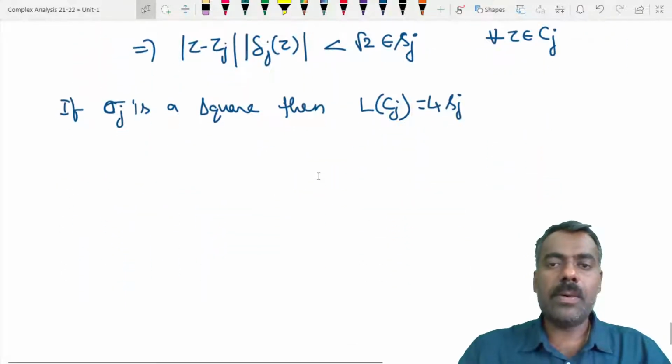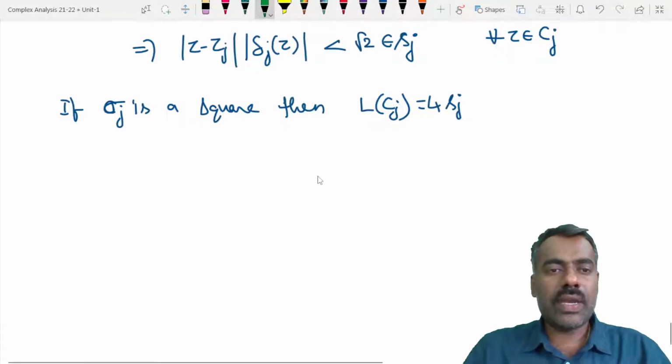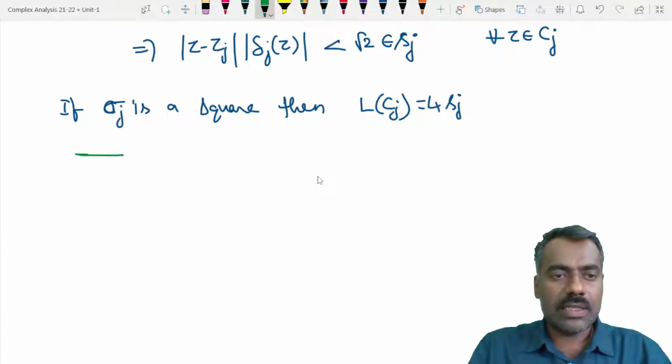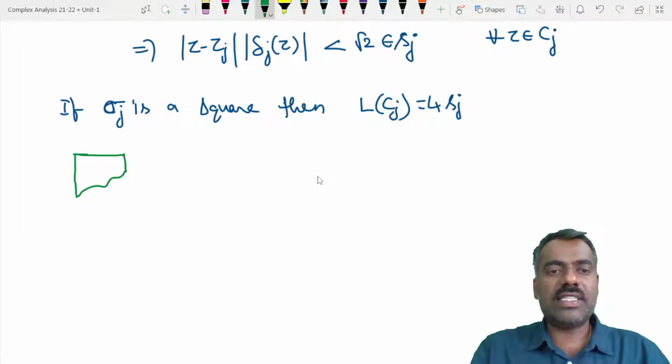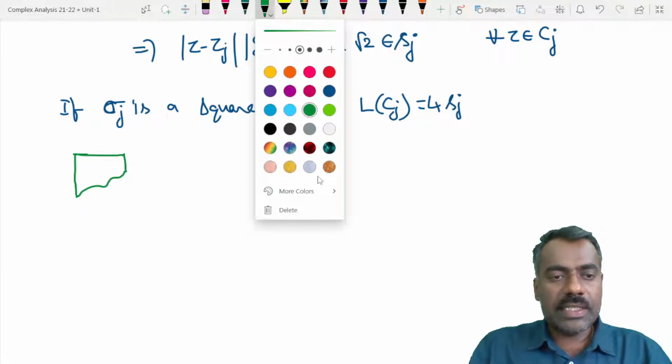Now assume that our given square is a partial square. That means, let me draw it just like a square. Suppose this is our sigma j. Then we can complete this square.